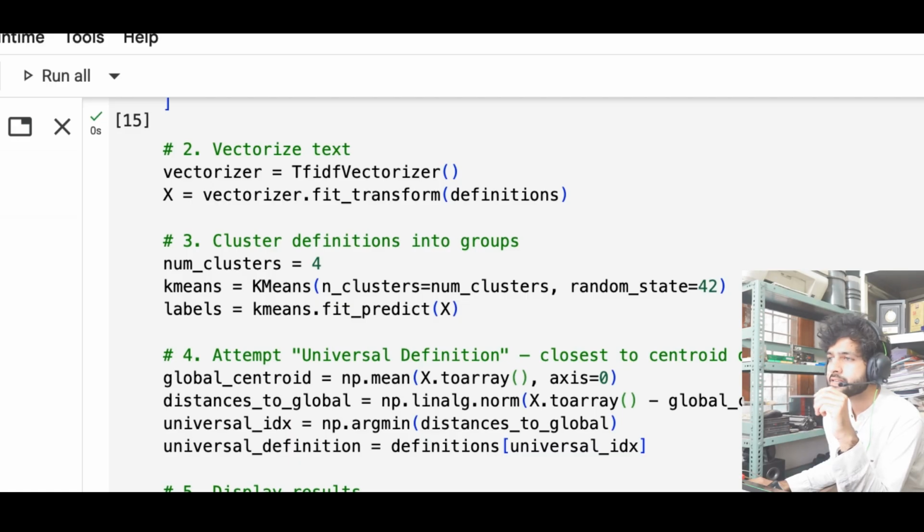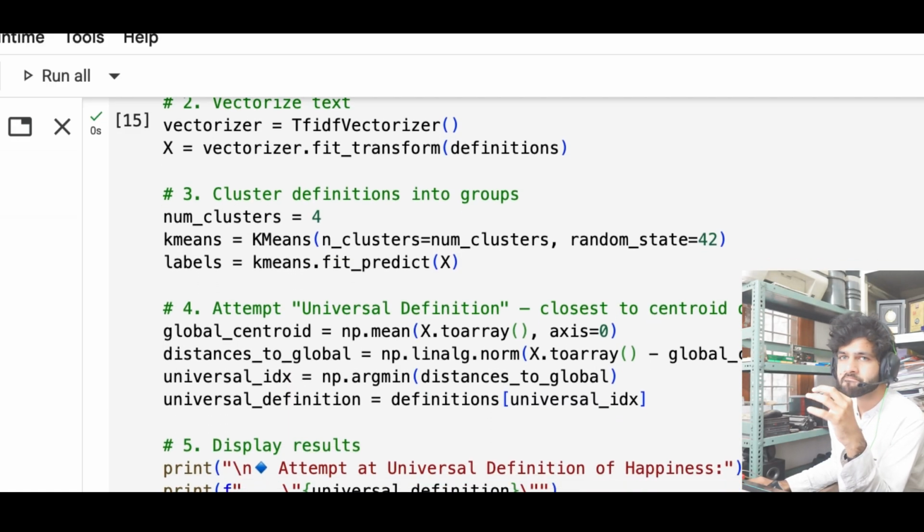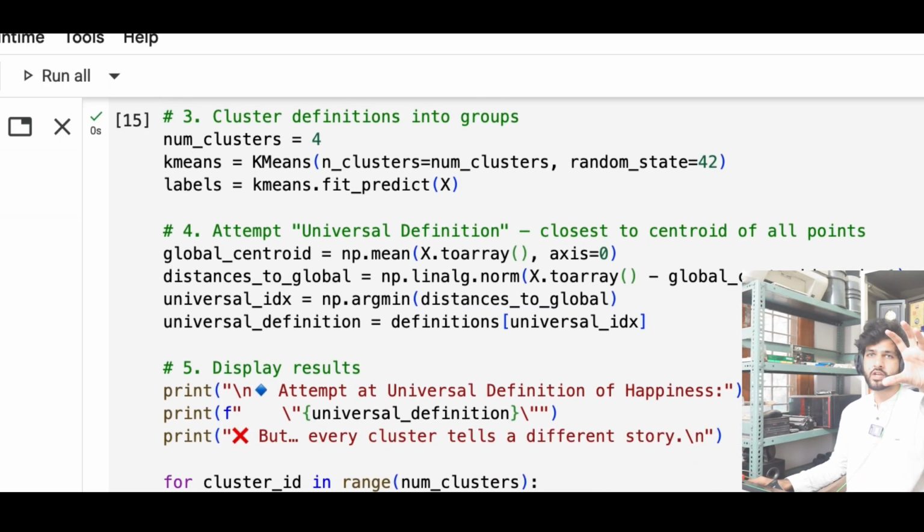Then you can find the universal definition that we are trying to get out of this code: the definition closest to the centroid. So the centroid is the main point of reference for us. In Python, best guesses for our universal definition.